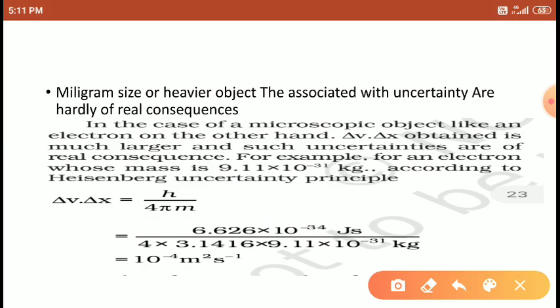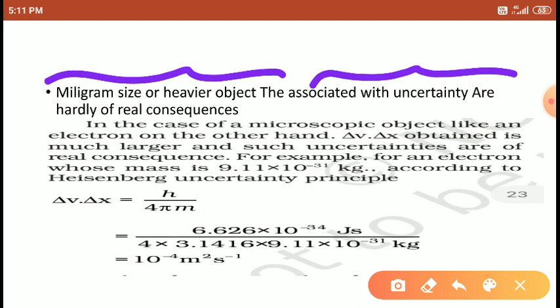And one more point: the uncertainty is significant for microscopic objects, while for a heavier object, for example a milligram-sized object, the uncertainty has no real consequence. If any heavier object is there and its velocity is uncertain, then because the object is heavier, the uncertainty is very negligible.